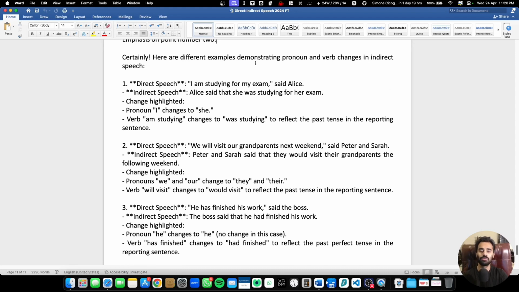Okay. So just check this example. Direct speech: I'm studying for my exams, said Alice. Indirect speech: Alice said that she was studying for her exams. Now here is the highlighted point. Change highlighted: pronoun I changes to she. Verb I am studying changes to was studying to reflect the past tense in the reporting sentence.